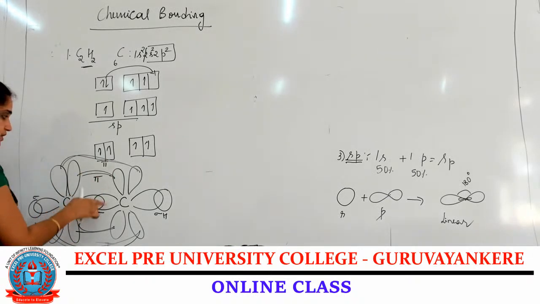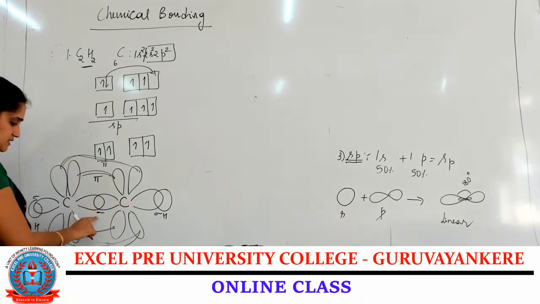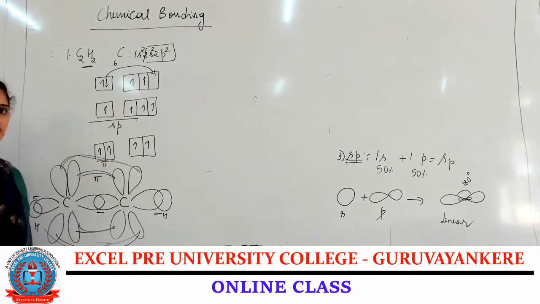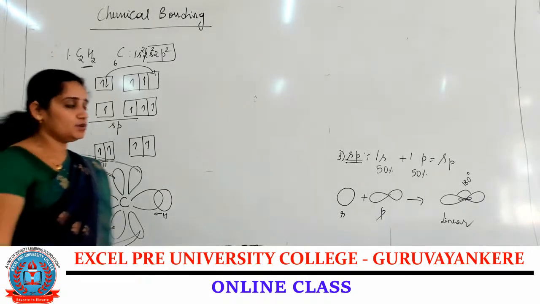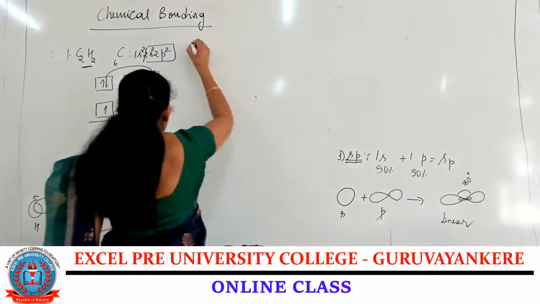1 sigma bond is formed between the carbon to carbon. Carbon to carbon, 1 bond is a sigma bond. Another 2 bonds are the pi bonds. And the bond angle is 180 degrees in case of C2H2. Another example,